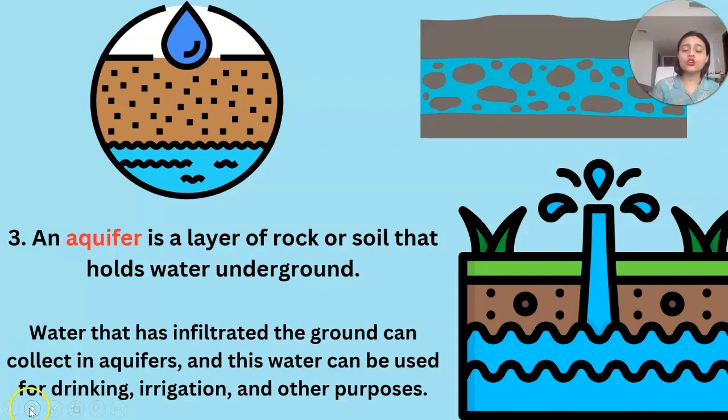So when these rocks or soil hold the water, that is the water we are going to use, when we use hand pumps to take the groundwater, or submersible motors present inside the homes. So what we are doing with this? We are making the groundwater available to us for our day-to-day needs. And this groundwater is being held by these rocks and soil. So this holding of water is known as an aquifer. Okay, aquifer. All right.